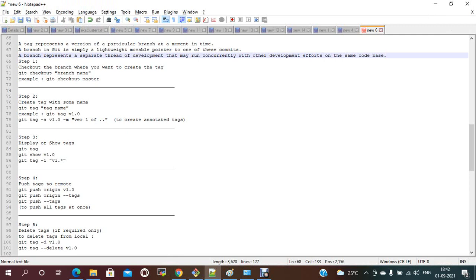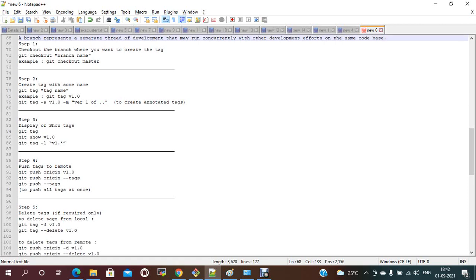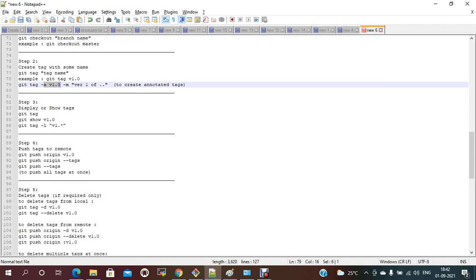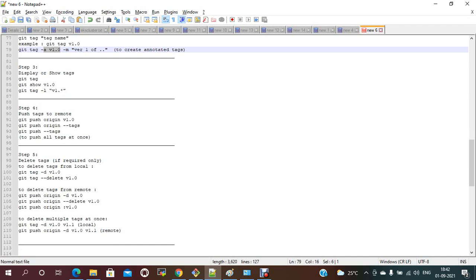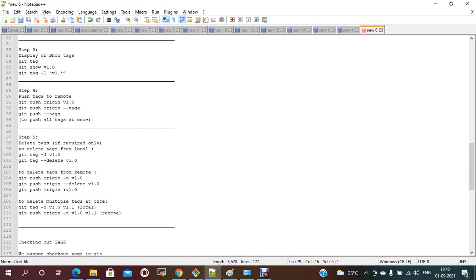See, these are the steps I have mentioned: create a branch and git checkout to the branch. We have created the tags with git tag and the tag name. If you want to give a meaningful message, use git tag hyphen a, the version, and the message. To show the tag, git show and the tag name.